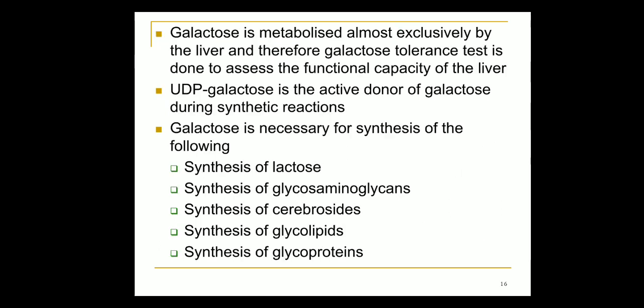It is mainly metabolized in the liver. Therefore the galactose tolerance test, which I told you about in the liver function tests, serves to assess the functional capacity of the liver. UDP galactose is the active donor of galactose during synthetic reactions, anabolism. It is necessary for the synthesis of lactose, GAGs (glycosaminoglycans), cerebrosides, glycolipids, and glycoproteins.